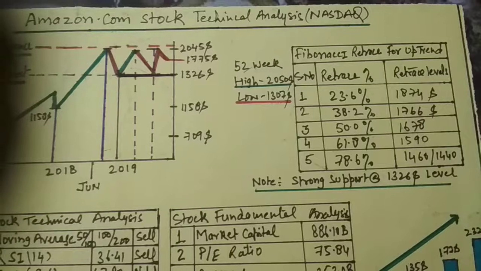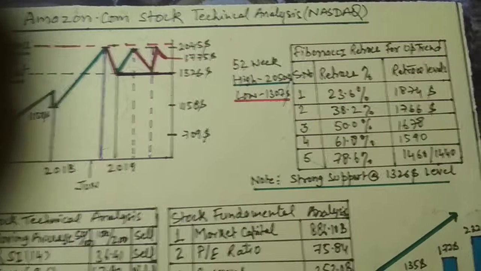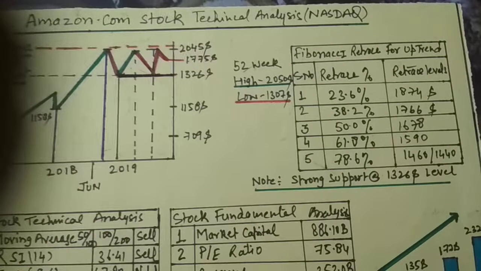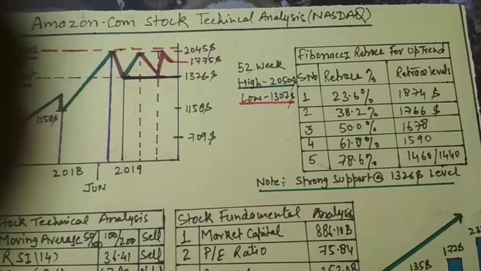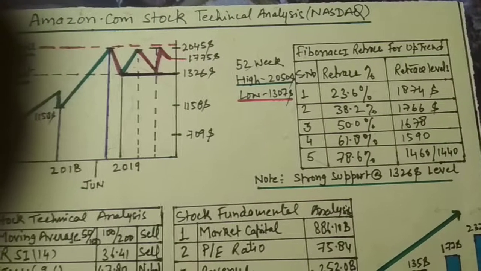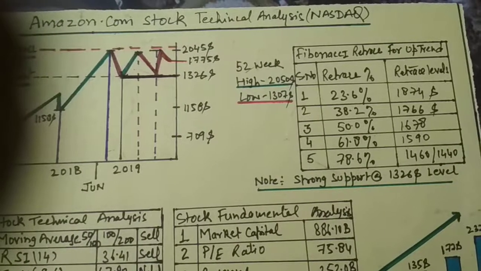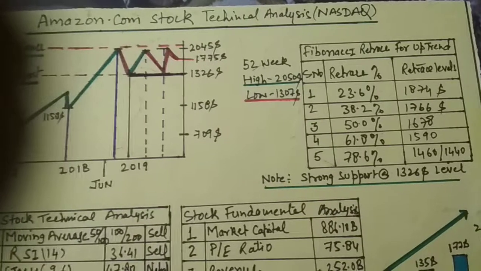So the Fibonacci retracement says the 23.6 retracement is up to 1874 US dollars. Maybe we can see the retracement up to the 78.6 level, 1460 or 1440, in coming days. And there is a very rare chance it can breach 1326 US dollars. 1326 US dollars is a strong support.